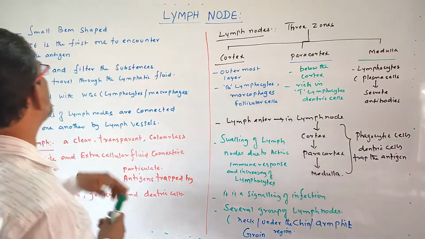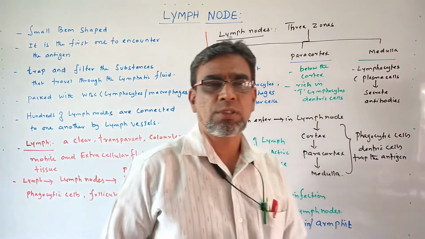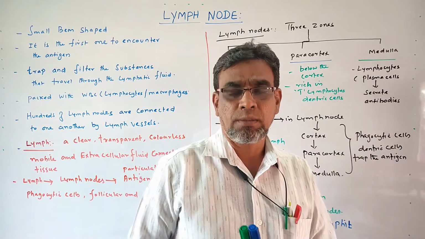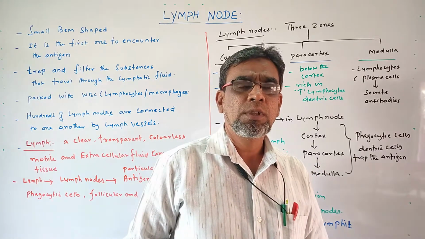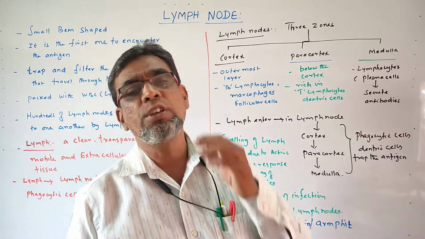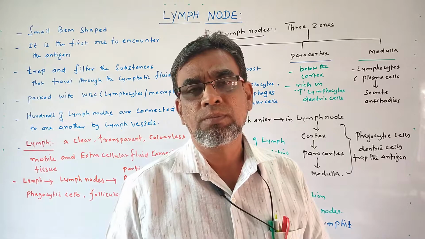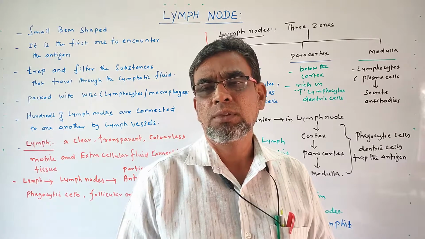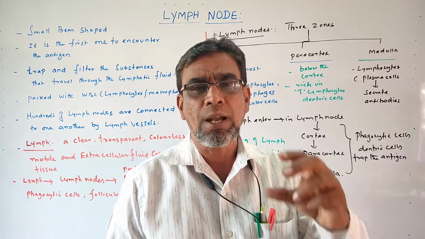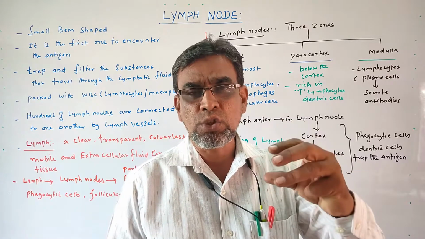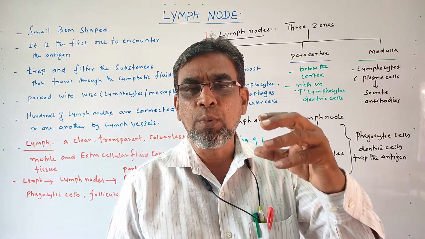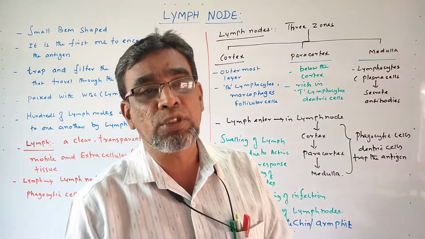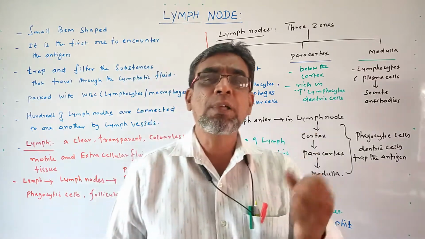small bean shaped structures, which are present inside the human body, more than 100 throughout the body, especially in the neck region, and chin region, and armpit region, and groin region. So several hundreds of lymph nodes are there. These lymph nodes consist of some important cells, macrophages, T cell, B cell, dendritic cells. These cells trap the antigen.